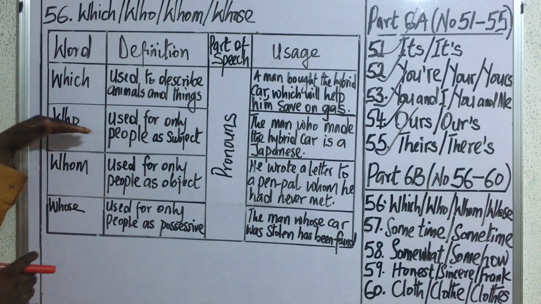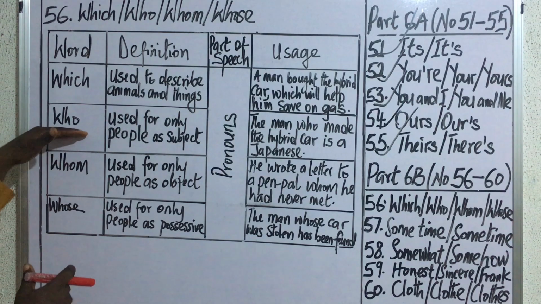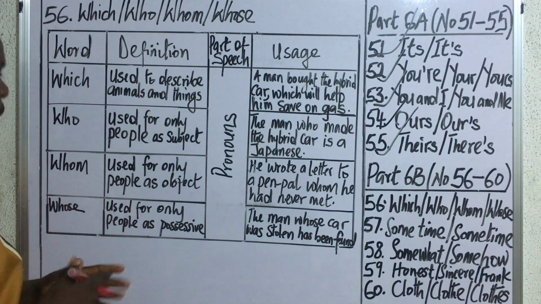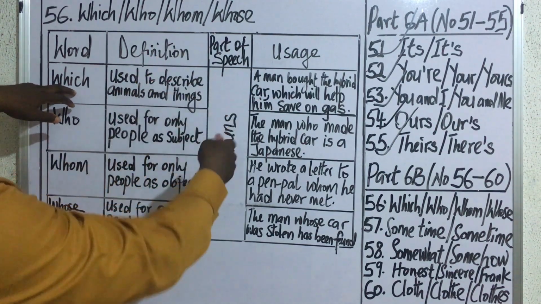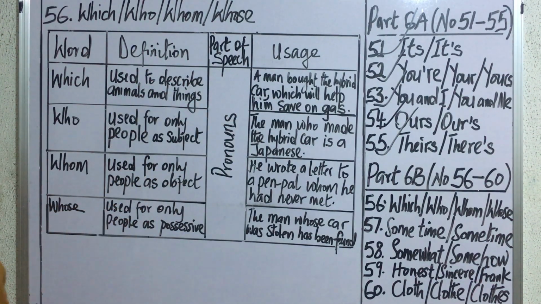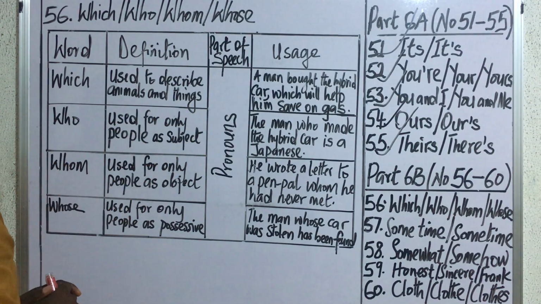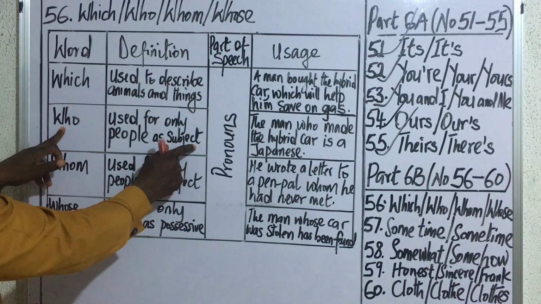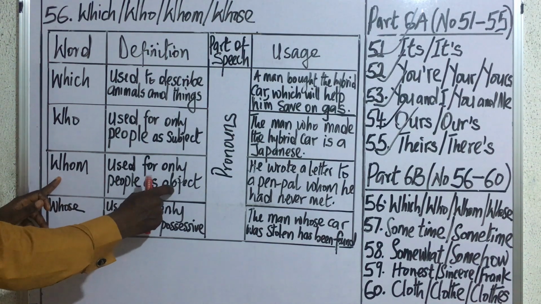But the opposite word is who. In other words, who is used to describe what? Humans. That is people. Which, we said, can be used to describe animals or things only, whereas who can be used to describe people, all right? And who can be used in the position of a subject, while whom is used in the position of object.